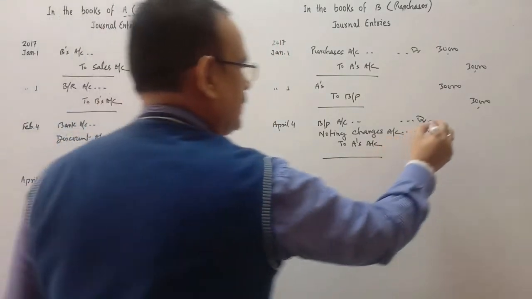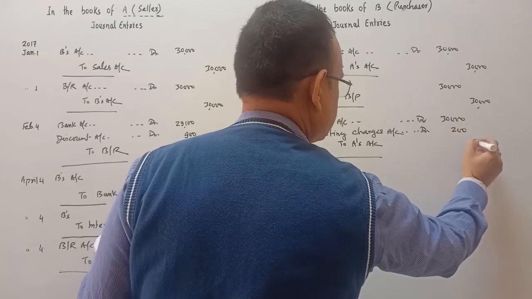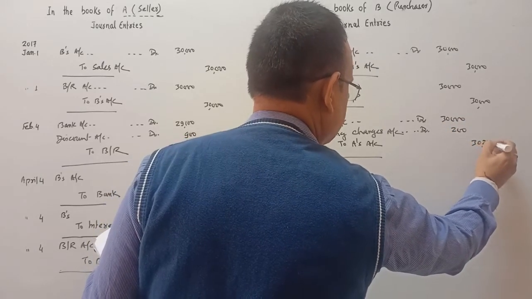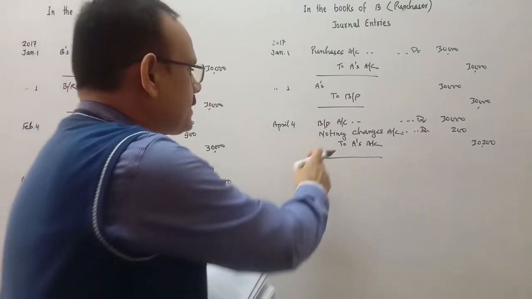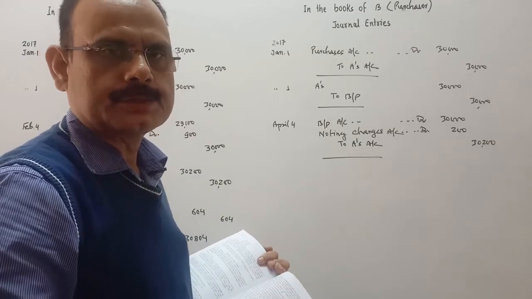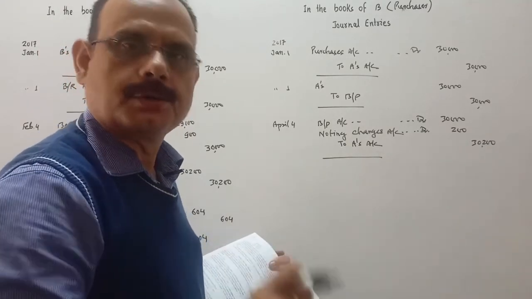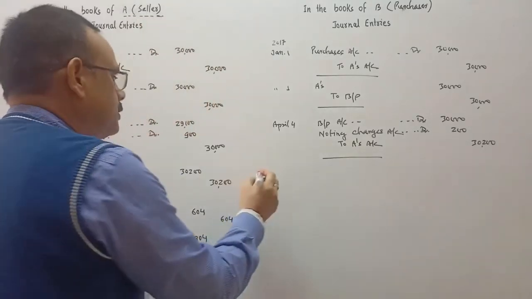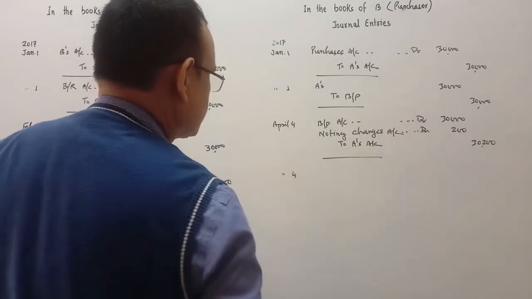So the amount of the bill is 30,000. Noting charges is 200. So it is 30,200. He will write in the narration, being bill dishonored on the due date and noting charges paid on it by the holder rupees 200. Next, on the renewal of the bill, the process starts.